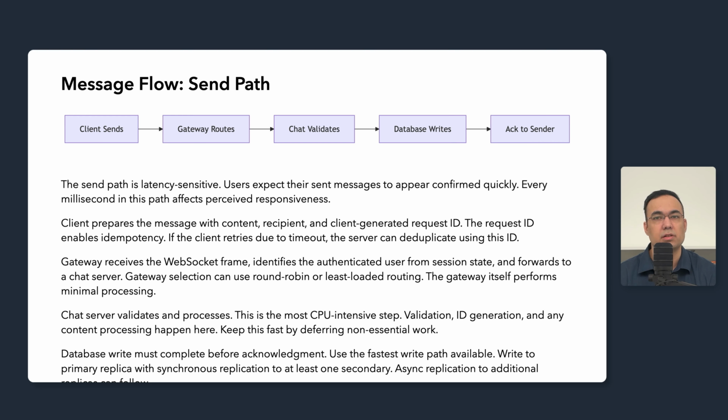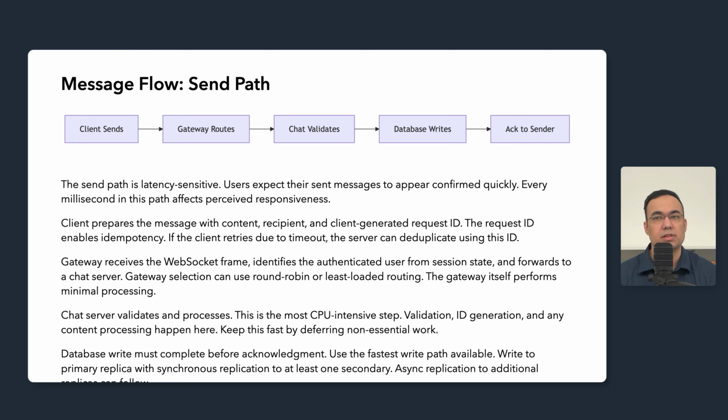Acknowledgement returns to the sender through the gateway. It includes the message ID and timestamp the chat server assigned. The client updates its local message state from pending to sent and stores the server ID for future reference. Total send path latency should target under 100 milliseconds for the common case.